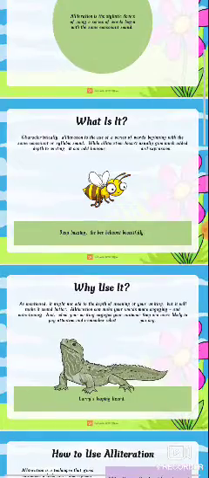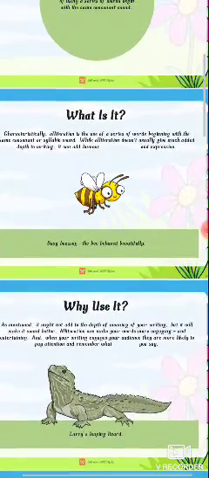What is alliteration? Characteristically, alliteration is the use of a series of words beginning with the same consonant or syllabic sound.